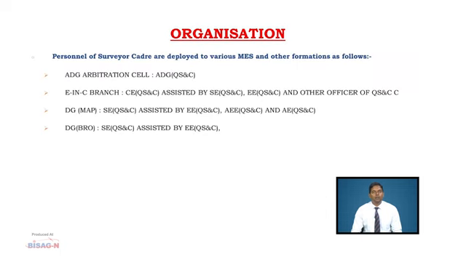So, first we will know where all the survey cadre is employed. The highest officer is ADG QSNC, who heads the ADG arbitration cell. Then the second senior most office is E&C branch, which is headed by CE QSNC, assisted by SE QSNC, EE QSNC and other officers of QSNC cadre. Then DG MAP is headed by SE QSNC, assisted by EE QSNC, AEE QSNC and AE QSNC. DG BRO is headed by SE QSNC, assisted by EE QSNC, AEE QSNC and AE QSNC.